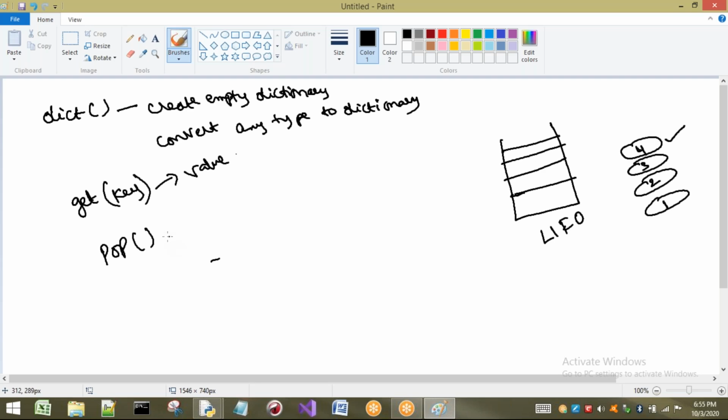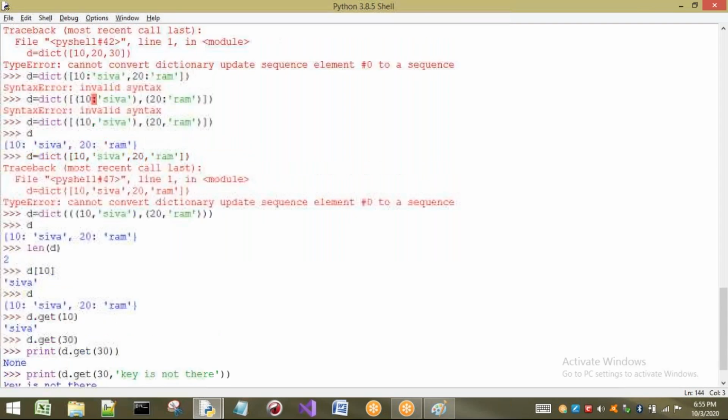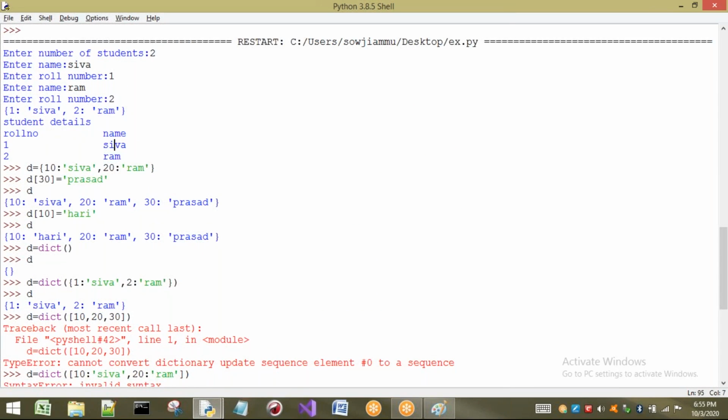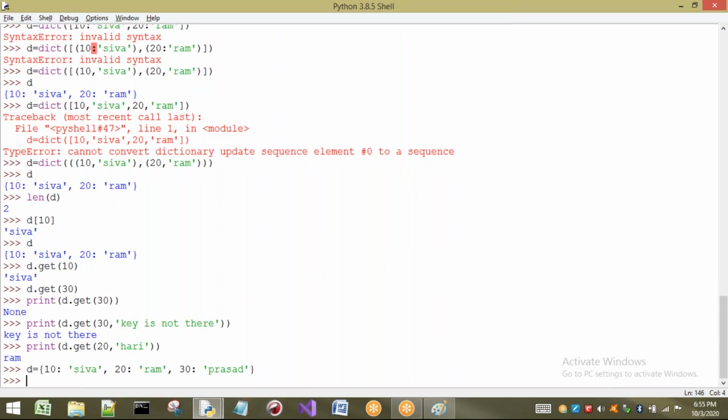In the same way, if you apply pop, whatever element was inserted last into your dictionary will be removed. So let us see a small example. Anyway, the concept of pop is that it removes an element from the dictionary. I will take a larger dictionary so that we can perform some operations on it. Just I will take D equal to, the dictionary name is D.